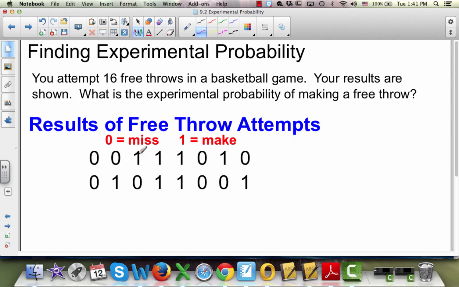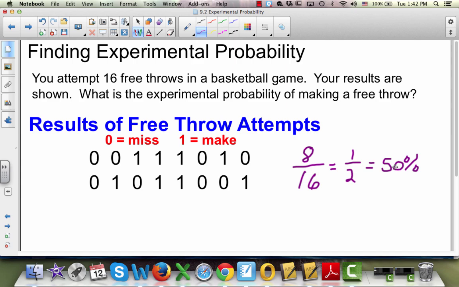So we got 1, 2, 3, 4, 5, 6, 7, 8, 9, 10, 11, 12, 13, 14, 15, 16 attempts. And we got 1, 2, 3, 4, 5, 6, 7, 8. We made 8 free throws. That's 8 out of 16, or 1/2, which is equal to 50%. So the theoretical probability, we don't know, because who knows what someone should get whenever they're shooting a free throw. But what we can figure out is what their experimental probability is.